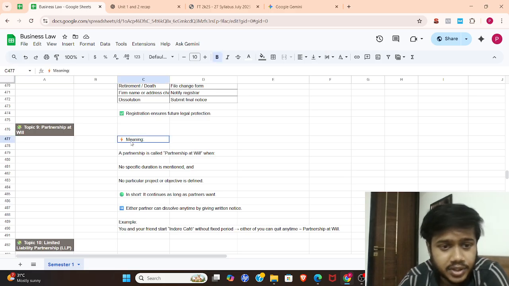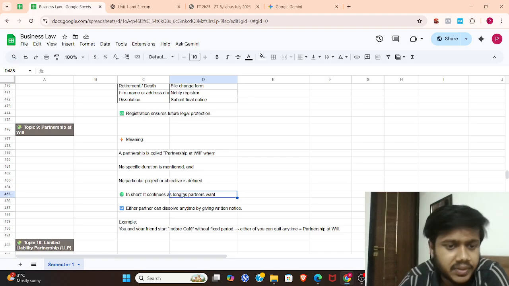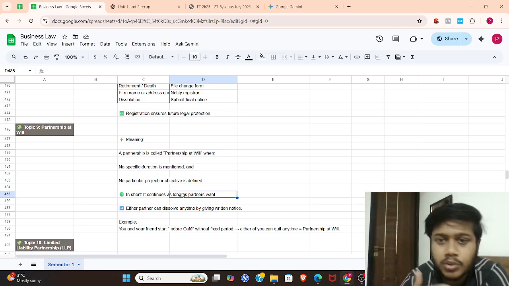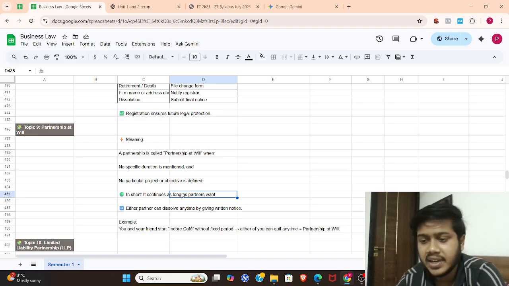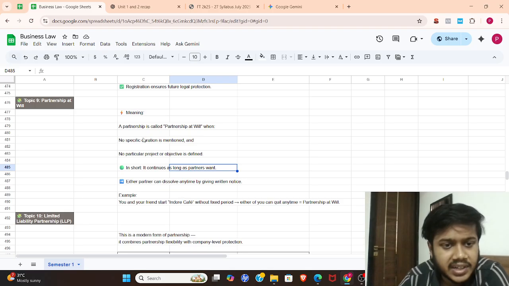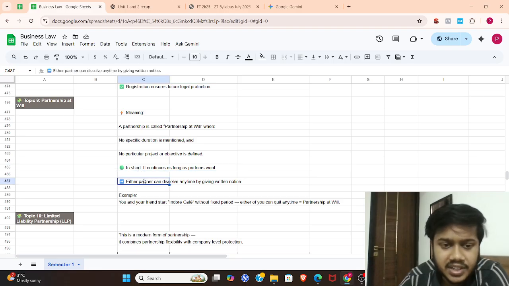Partnership at will. Okay, this is important. A partnership is called a partnership at will when no specific duration is mentioned and no particular project or objective is defined. When nothing is defined, no objective, no particular project, no time duration, they just want to come and do a commercial activity. They bind themselves by an agreement to do a business by sharing the profit and respective liabilities. That comes under partnership at will. In short, it continues as long as the partners want.